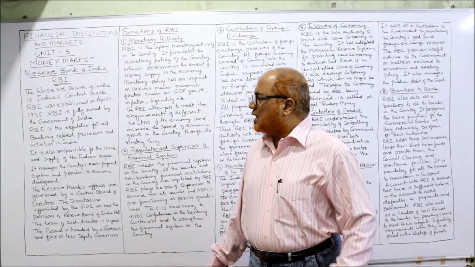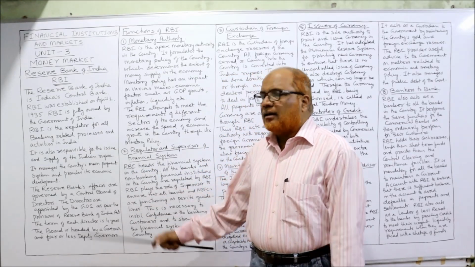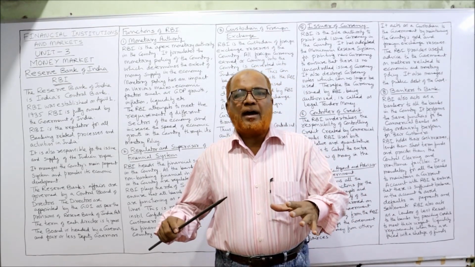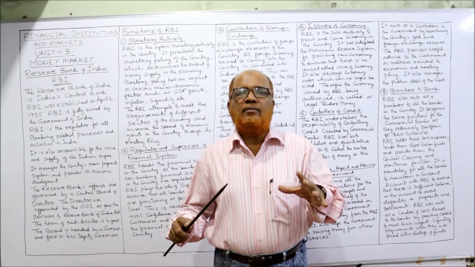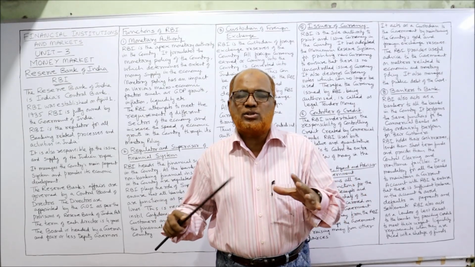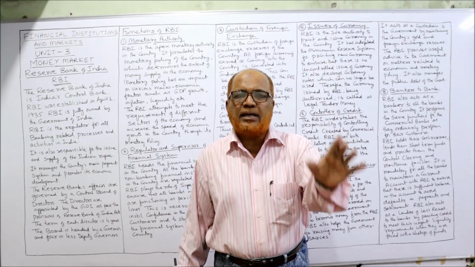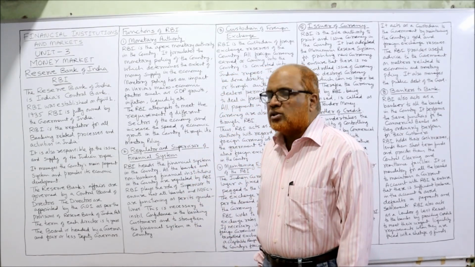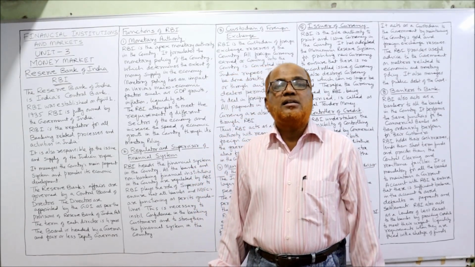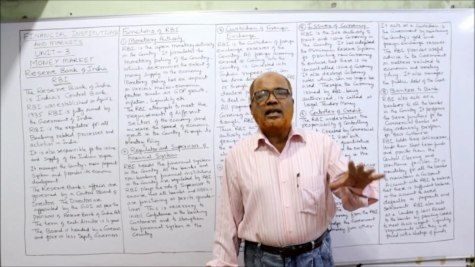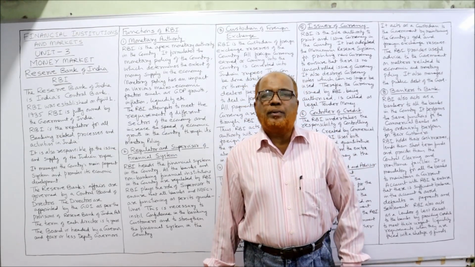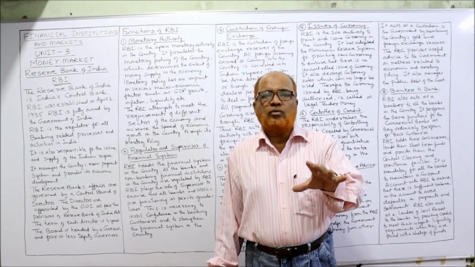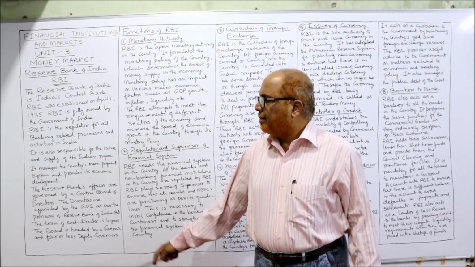And RBI is the regulator for all banking related processes and activities. That means RBI will control all the activities and processes of the complete banking system in India. It is also responsible for the issue and supply of currency notes. In India, the legal tender money is the Indian rupee, INR. So these Indian rupees will be supplied and circulated by RBI.